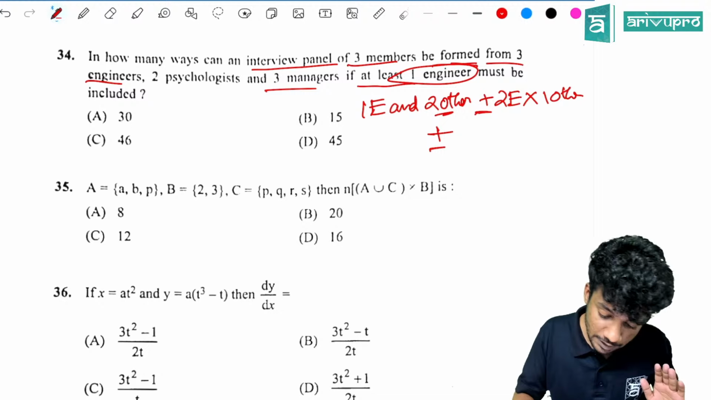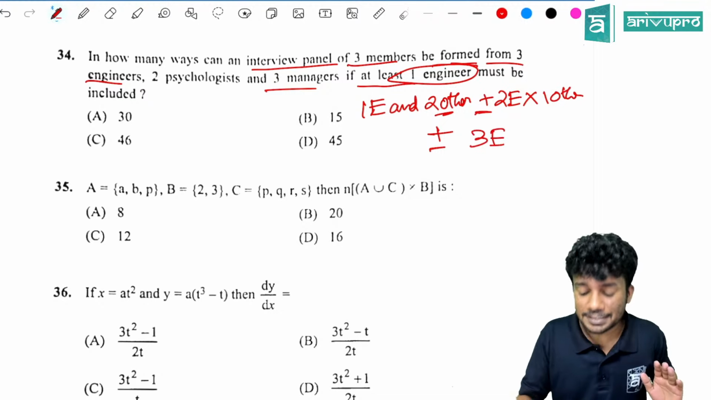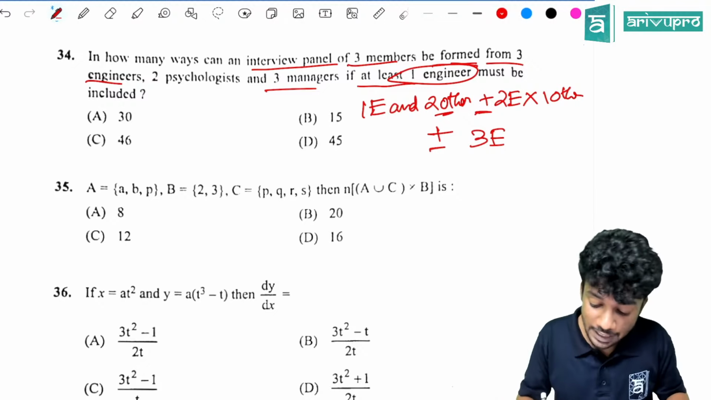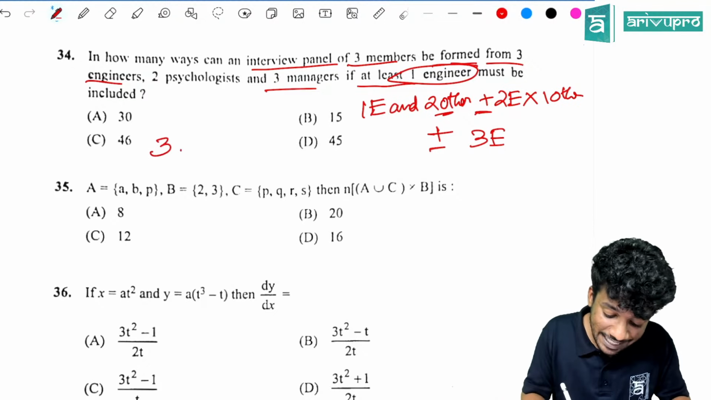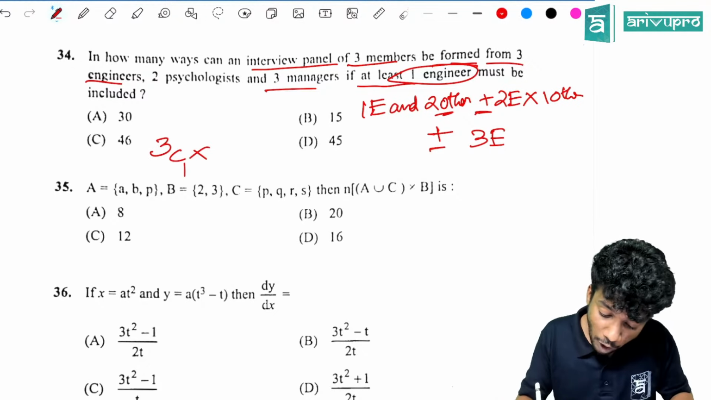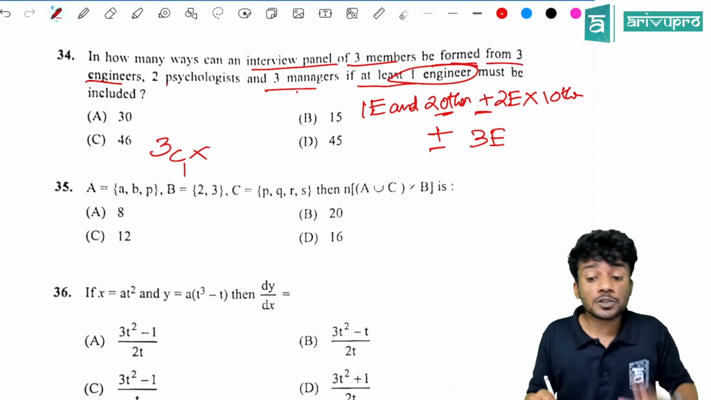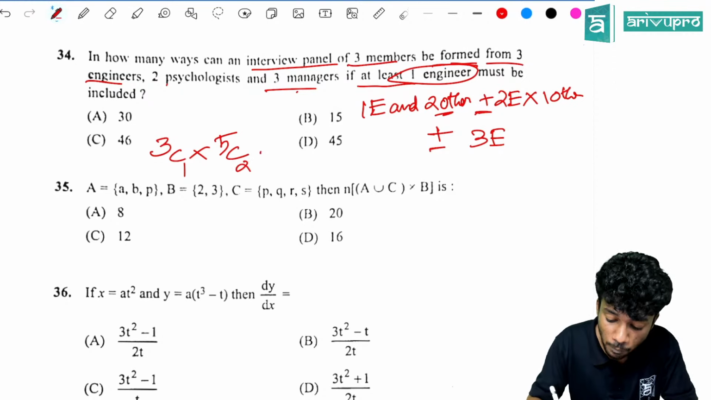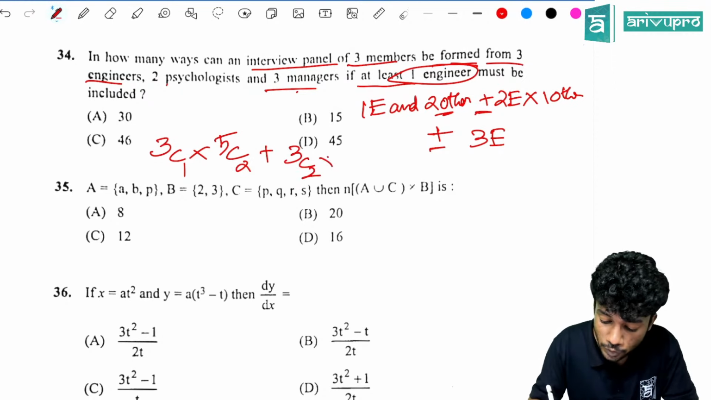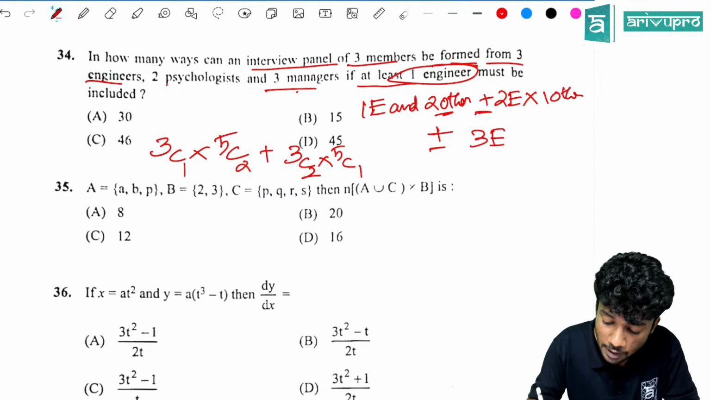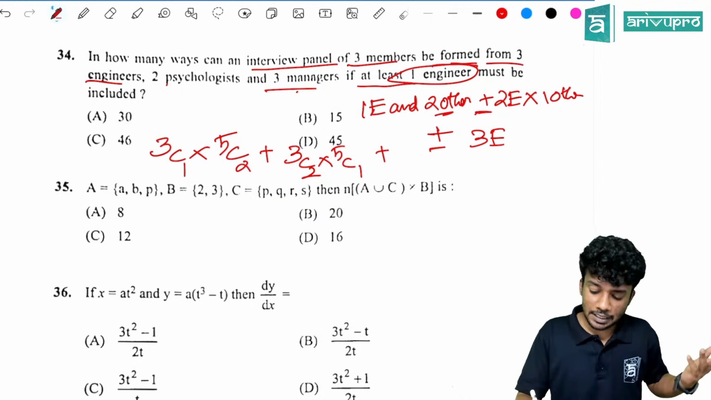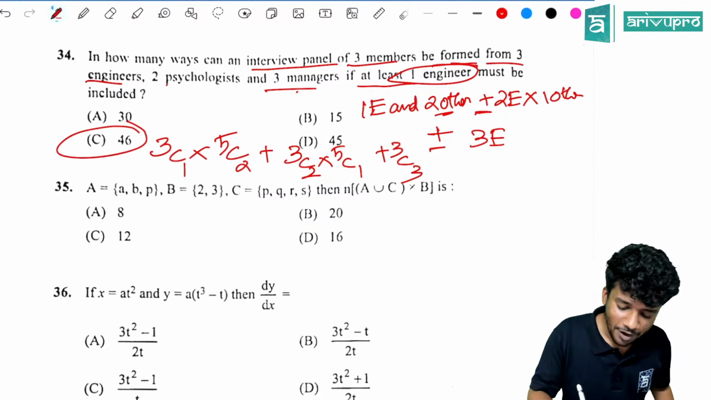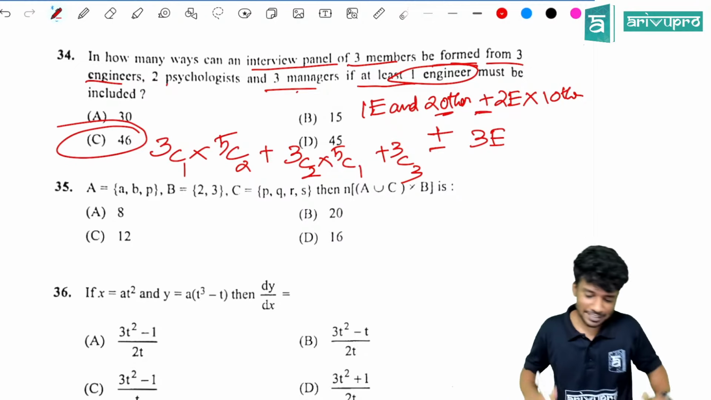How many? 3 engineers are there. So 3 engineers alone. Direct substitution. How will you put the substitution? 1 engineer, 2 others means 3C1 into how many are remaining? 3 managers and 2 psychologists are there, right? So 5C2, plus 3C2 into 5C1, plus finally 3C3. Substitute everything, you will get it. Option C, 46 as the answer.